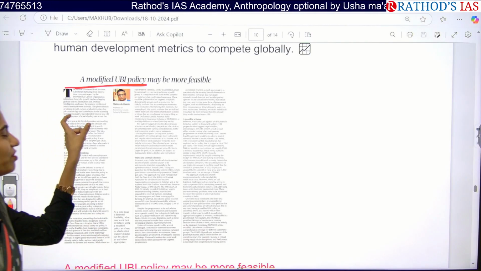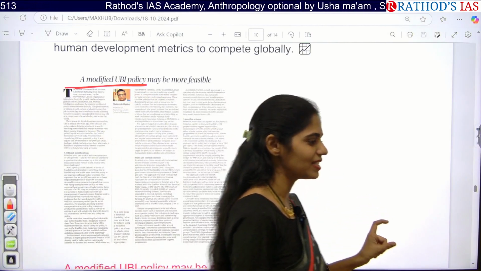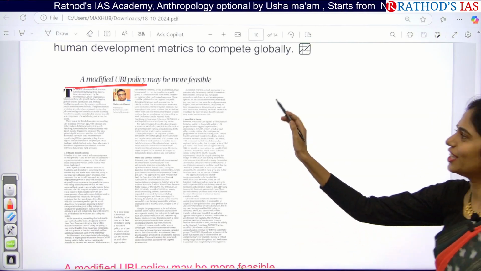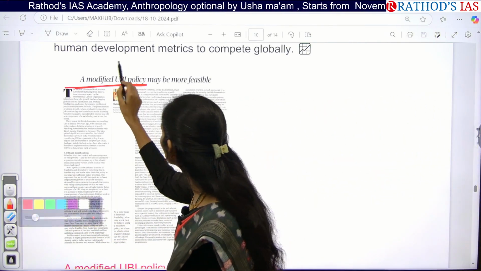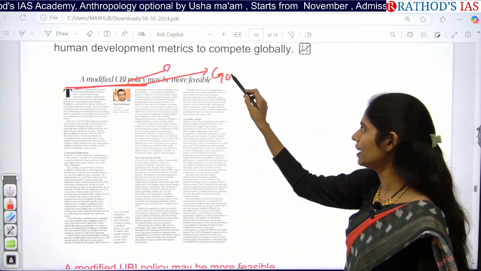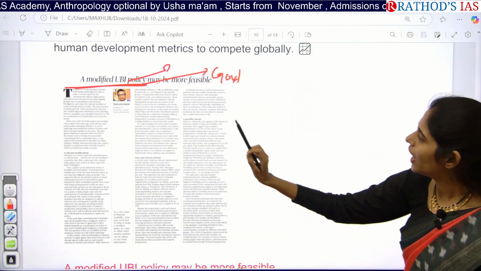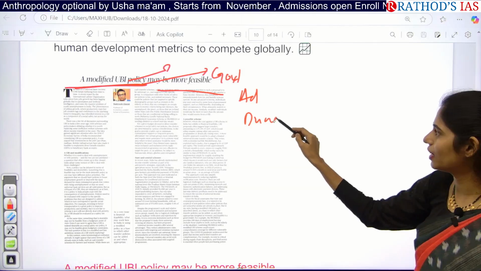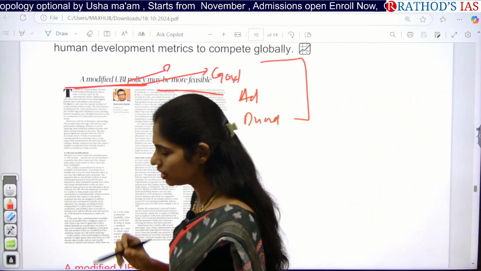Okay. So universal basic income is a concept which has both advantages and disadvantages. Here you have to understand what universal basic income is about, how our government is going to provide it, and what the advantages and disadvantages of providing it are.